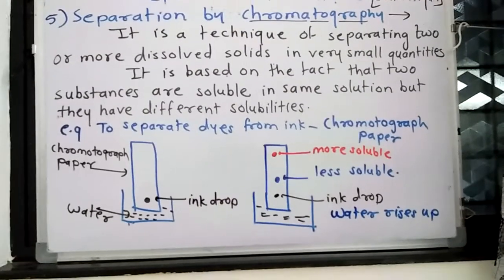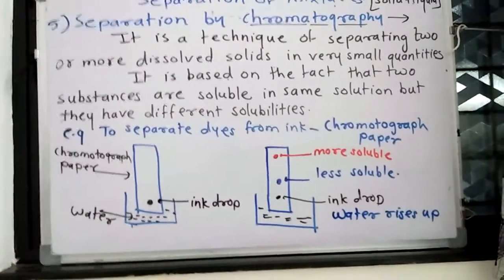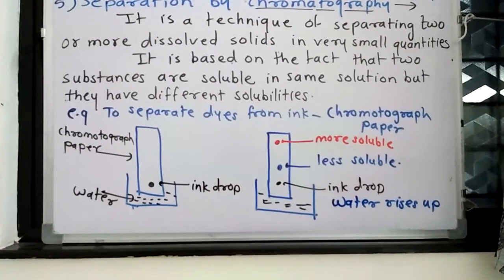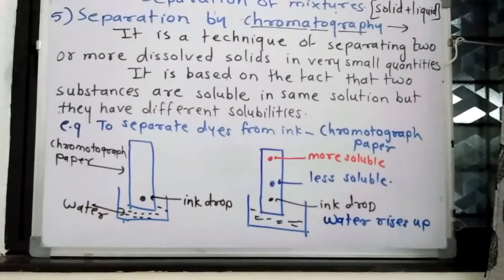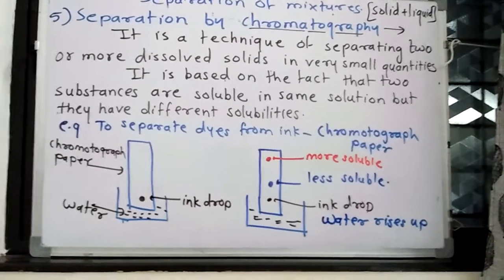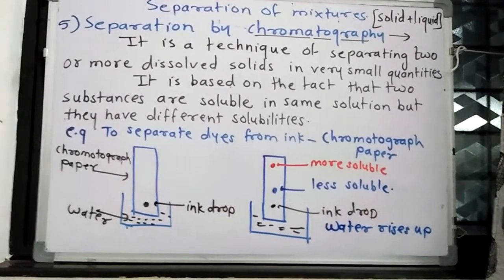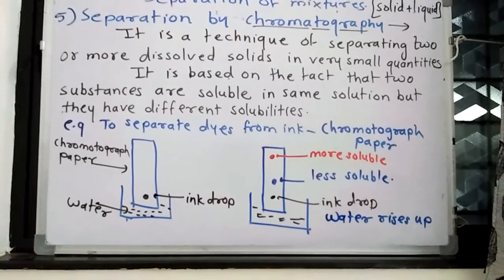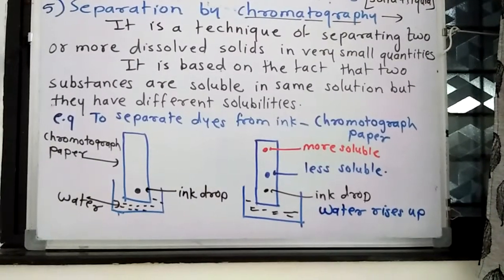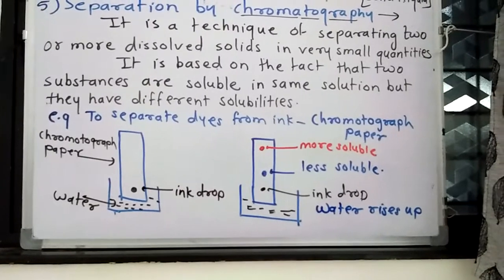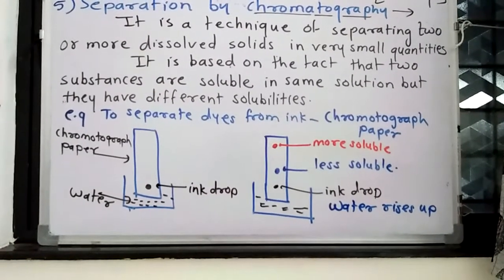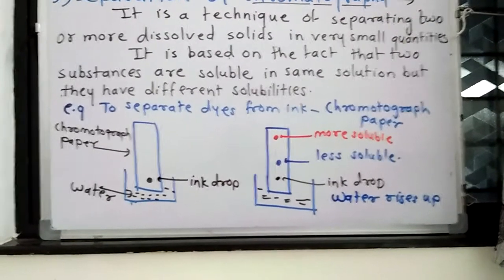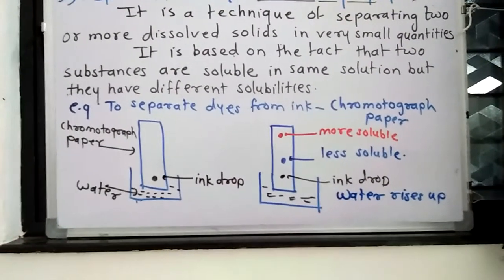So it is clear by taking one example. Suppose we want to separate the dyes from ink. Now see, what is ink? Ink is a mixture of dyes. Dye means colored components. So we have different colored components, like red. In the ink there are red, blue, black, different dye pigments present. Suppose we have taken a drop of ink on the chromatograph paper.